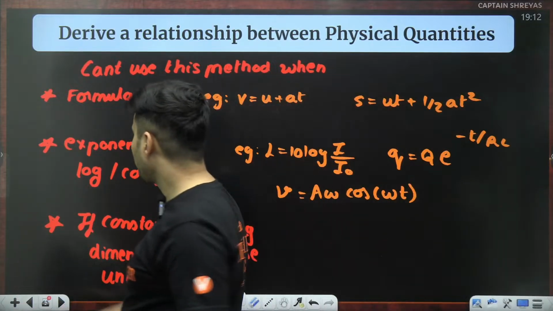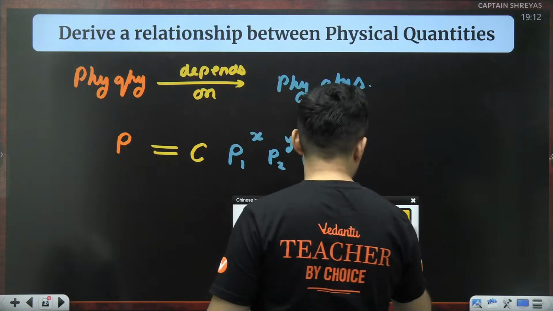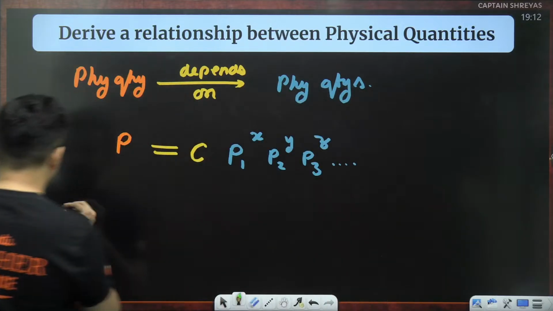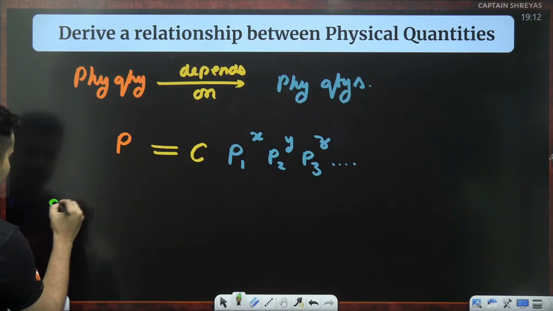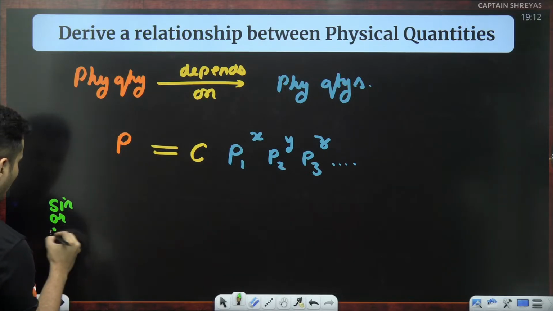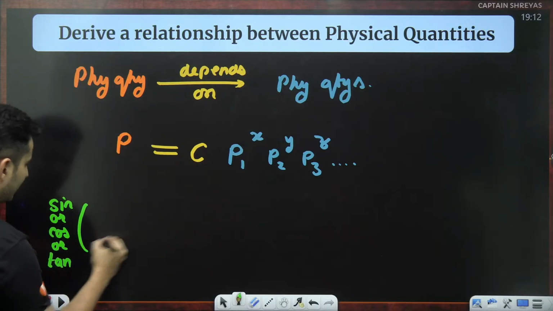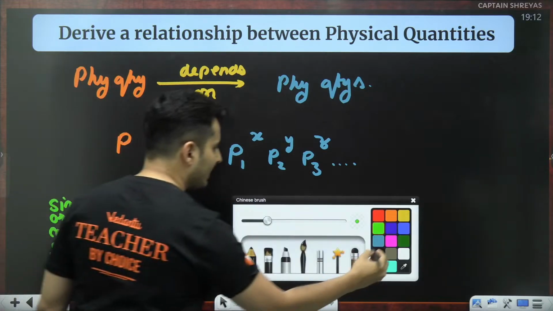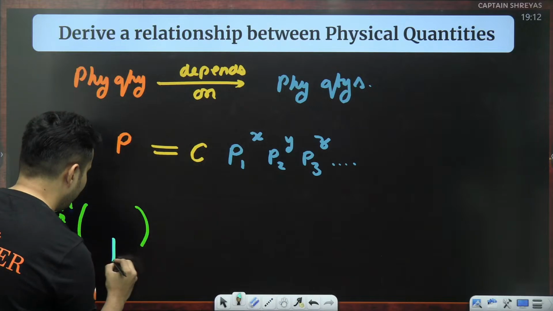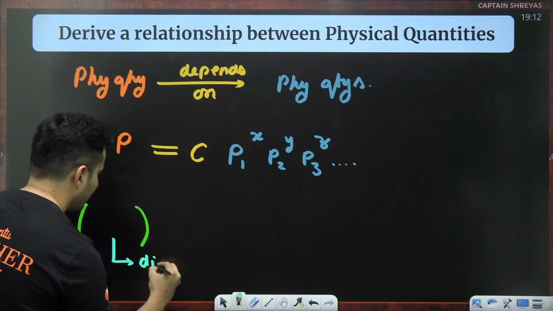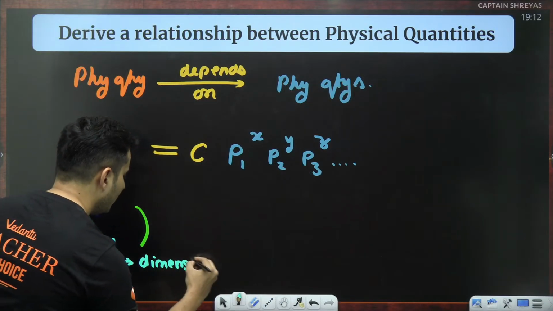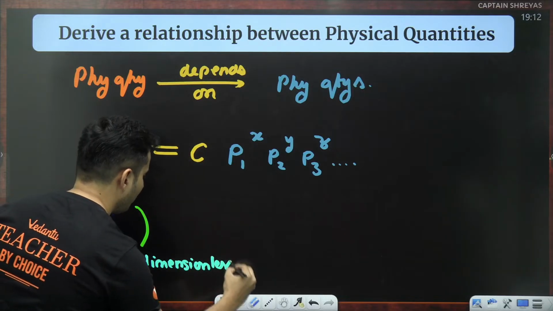Keep this in mind. Also keep in mind some additional pointers. Whenever I have sine or cos or tan, etc., and there is something inside, whatever is there inside is always going to be dimensionless. Very, very important.